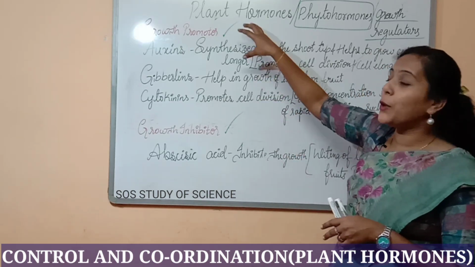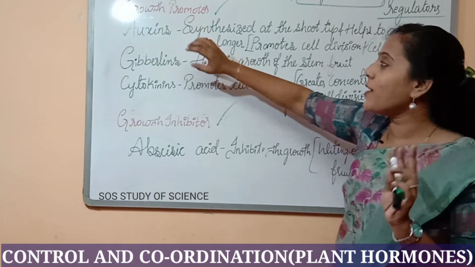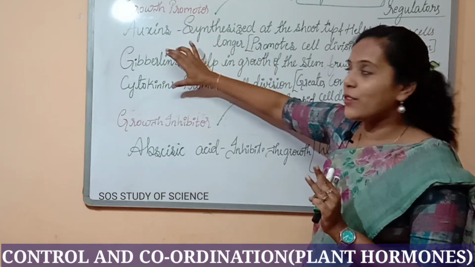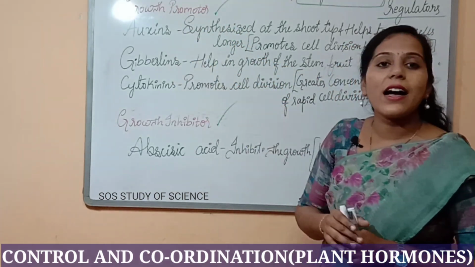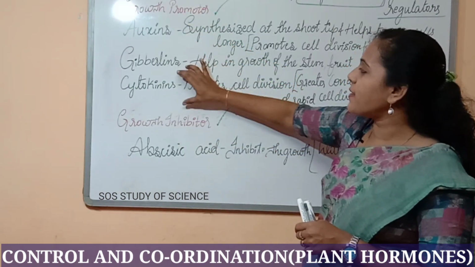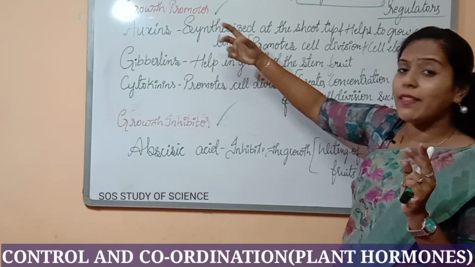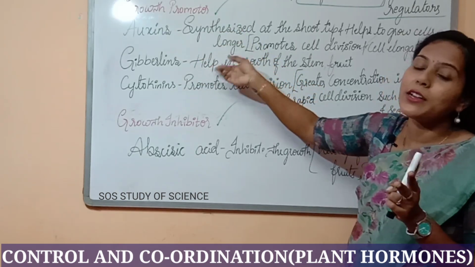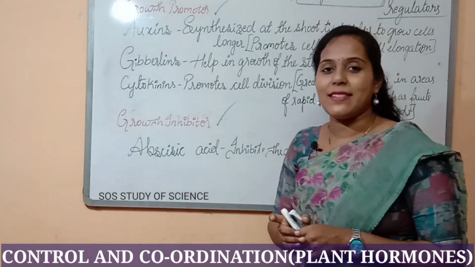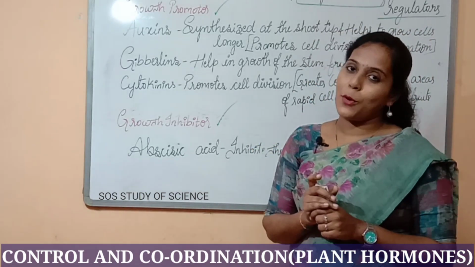Now under growth promoters, we are going to study three. The first is auxin, next gibberellin and the cytokinin. Auxins, gibberellins and cytokinins are considered the three growth promoters present in the plants. Now let us understand the function of each growth promoter.